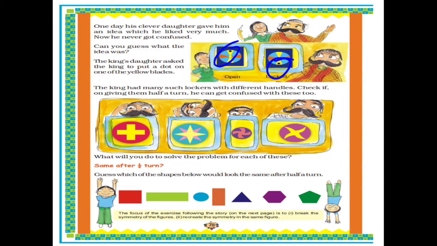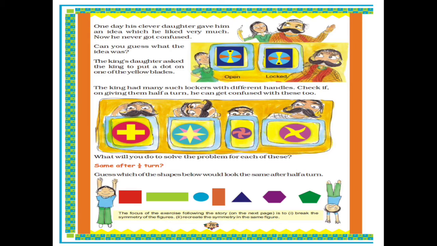Check if on giving them half a turn he can get confused with this too. What will you do to solve the problem for each of this? Now similarly, like this locker, the king also has other lockers too, in which he also used to get confused. To solve this, you can see here the other types of locker. So how can you solve the confusion of the king?